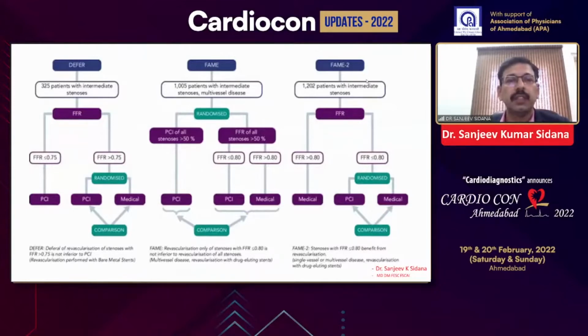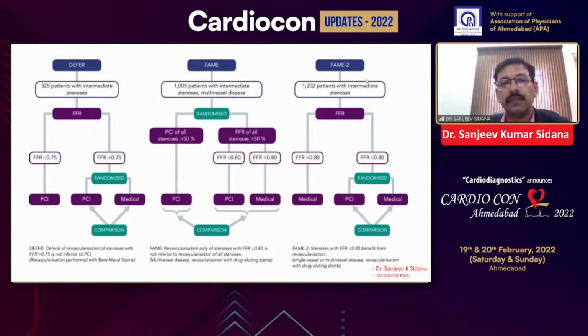The DEFER trial involved 325 patients. Patients who had an FFR of less than 0.75 underwent PCI, and patients with an FFR of more than 0.75 were randomized to PCI or medical treatment. This shows that deferring revascularization of stenosis with an FFR of more than 0.75 is not inferior to PCI.